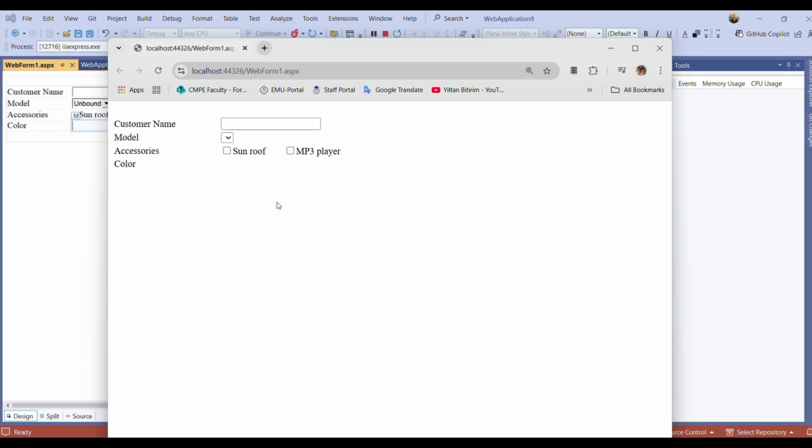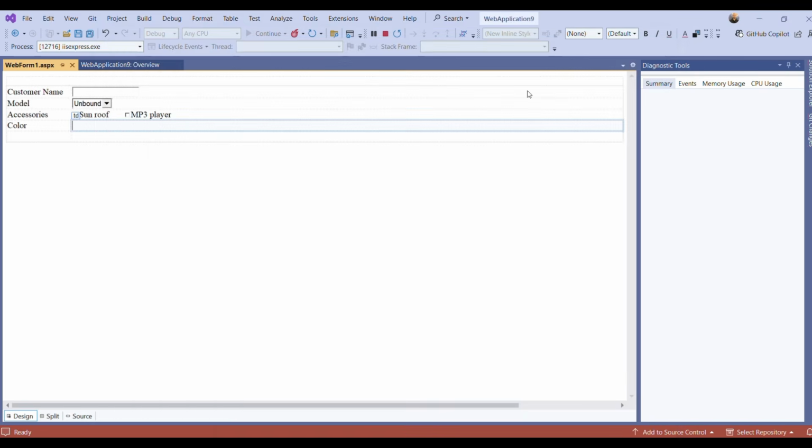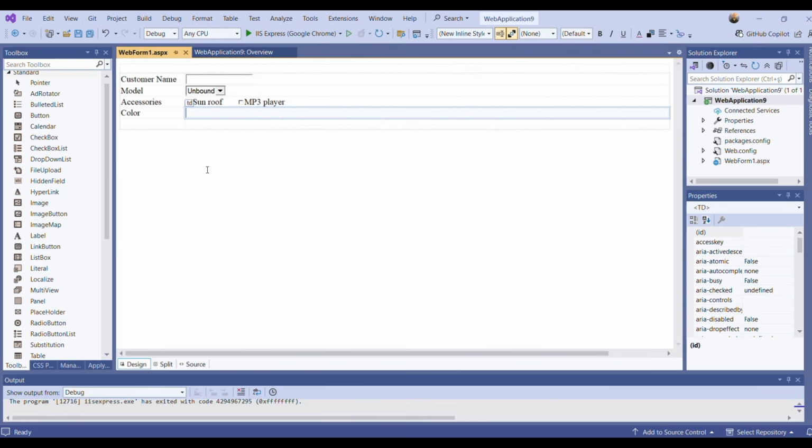Here I can choose one of them, both of them, or none of them. That's why I use checkbox. And this is for accessories. But for the color, I want the user to choose only one color. So here I need to use a radio button. But in this exercise I will use radio button list.